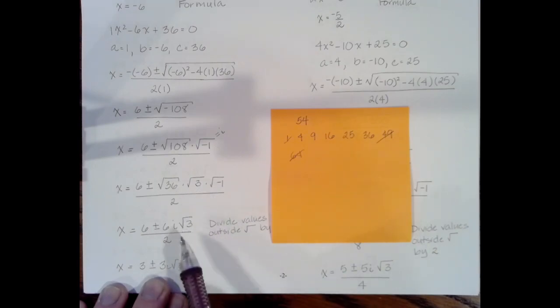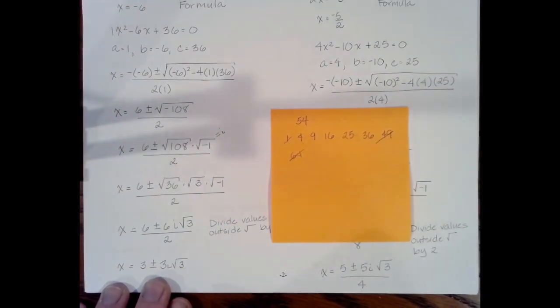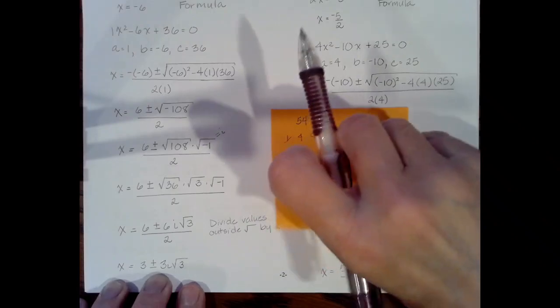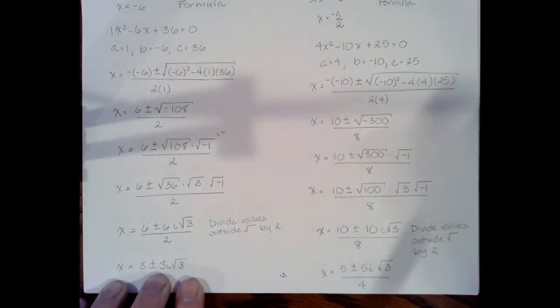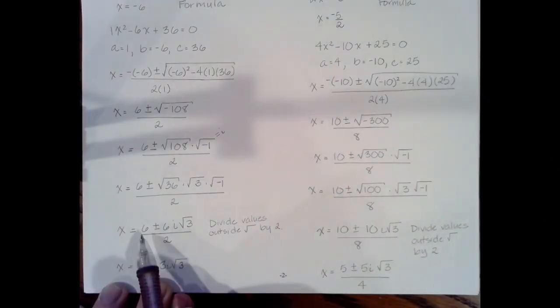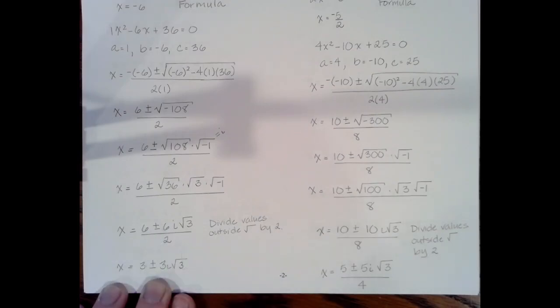So the only thing that would ever get written behind a radical is a variable. And then all of that divided by 2. Now, ideally, I'd like to be done, but let's take a moment. 6, 6i, and 2. All of those are even numbers, which tells me all of them are divisible by 2, at least, if not 4. But 4 does not go into 6, and 4 is too big for 2, so it's going to be 2. So I'm going to divide 6 by 2 to get 3, and 6i by 2 to get 3i.